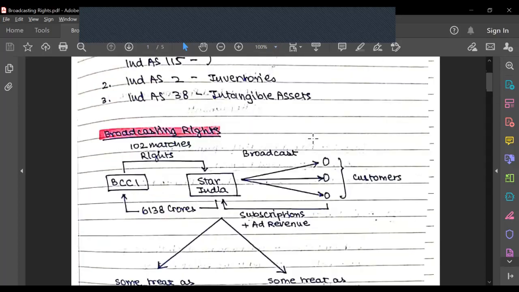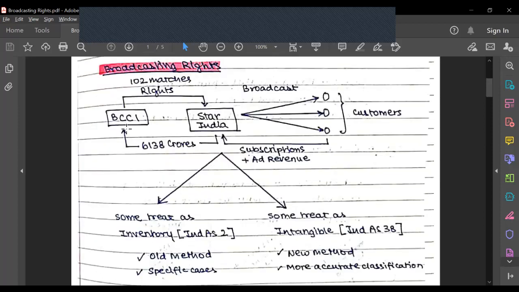So what are broadcasting rights? Broadcasting rights are basically when BCCI gives the rights to Star India to broadcast 102 matches of the Indian domestic season, as well as any matches played in India. Star India pays BCCI a sum of 6138 crores for these rights.